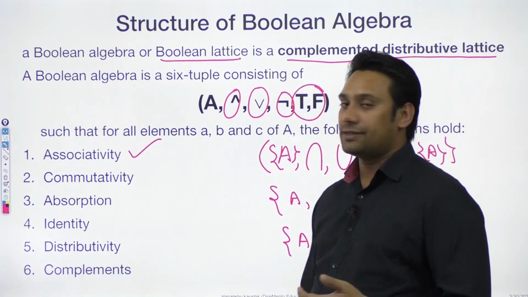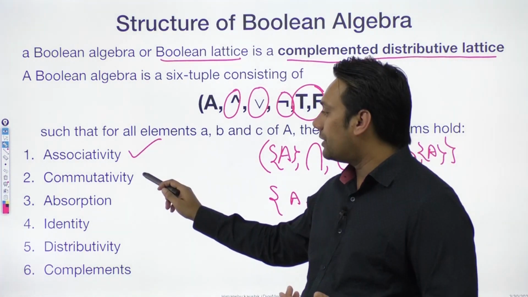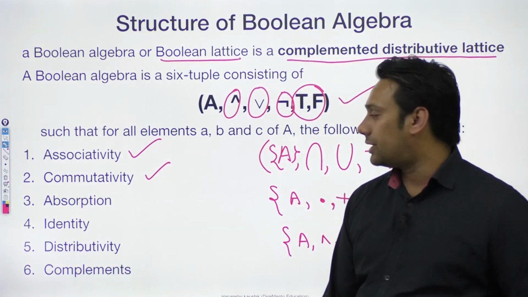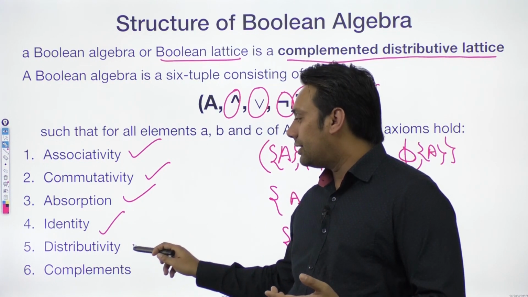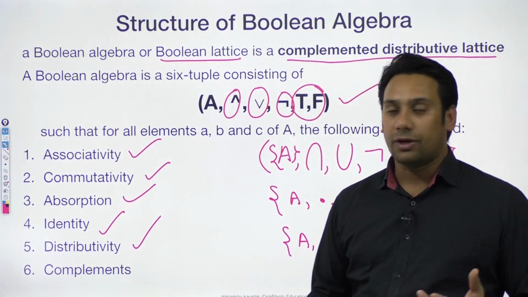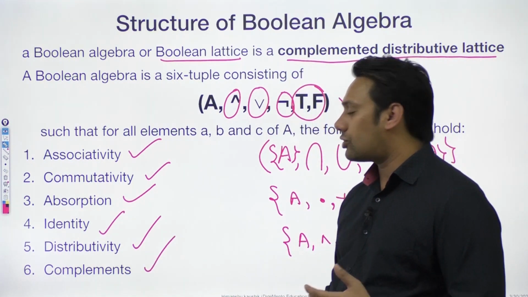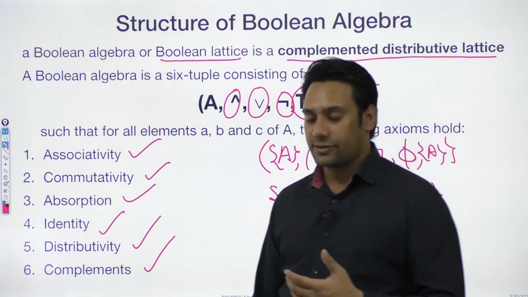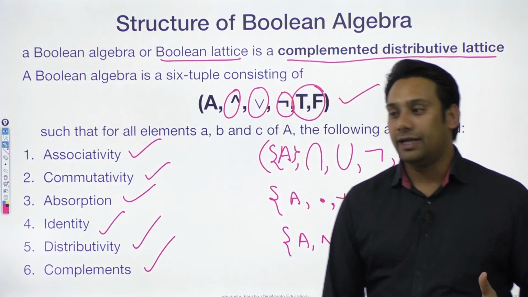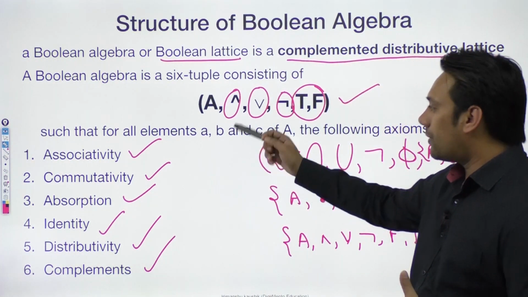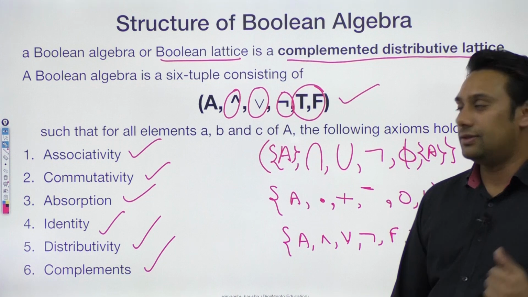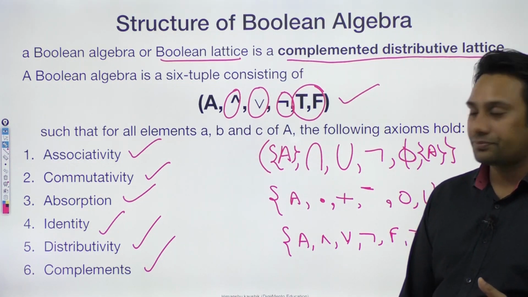The first property is associativity, the second is commutativity, third is absorption, then we should have identity element, then it should follow the distributivity property, and the complement property. So there should exist a complement of every element. हर एक element का complement exist करना चाहिए. So if all of these properties are followed, then we can say this algebra is a Boolean algebra.